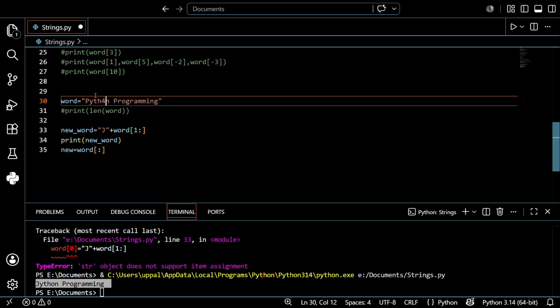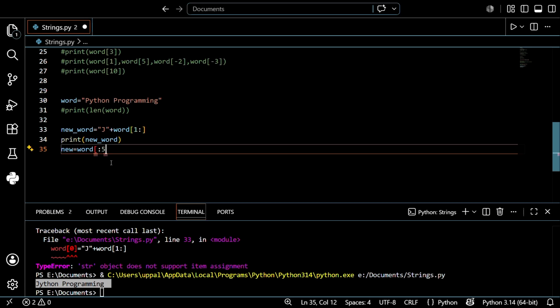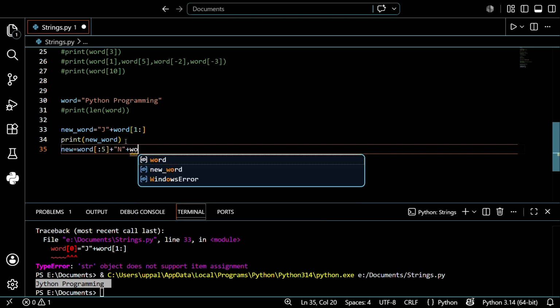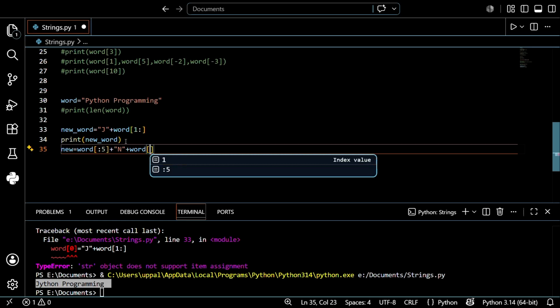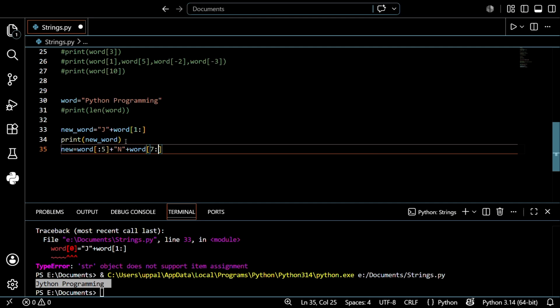So up to 4 I want to print. Up to 4 means I want to print up to 4. If I give 5, then it prints up to 5. After that, plus I want to change the particular n. I want to change it up to a capital N. After that I just want to print the rest. So plus word of, we just fill the 6th, so 7th onwards to the rest.